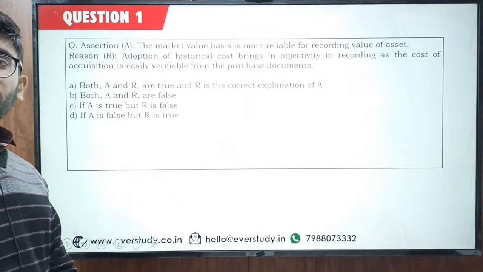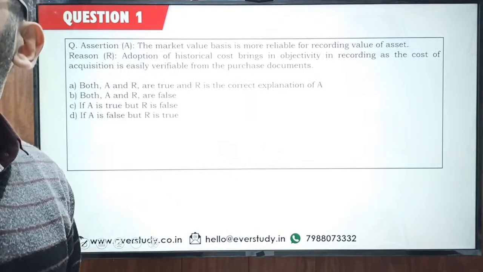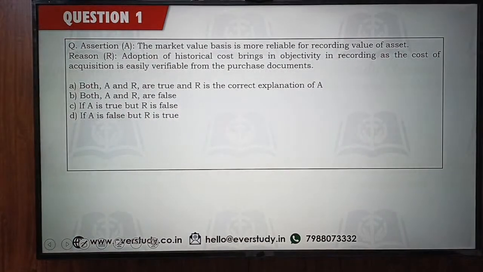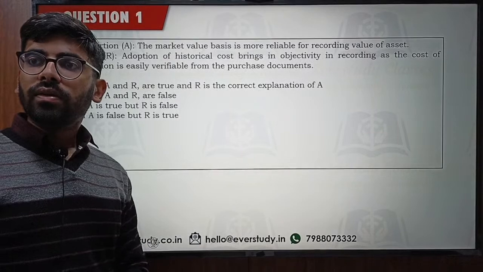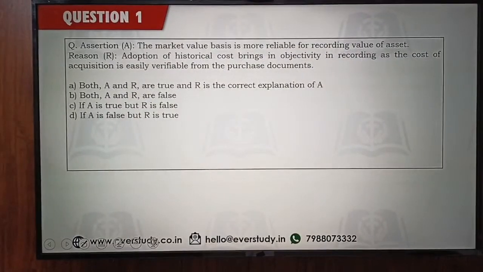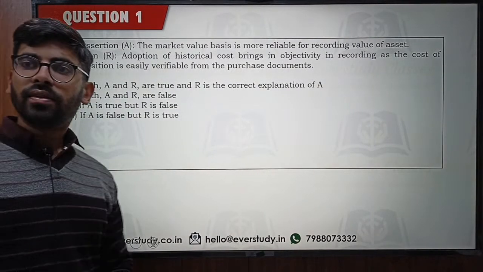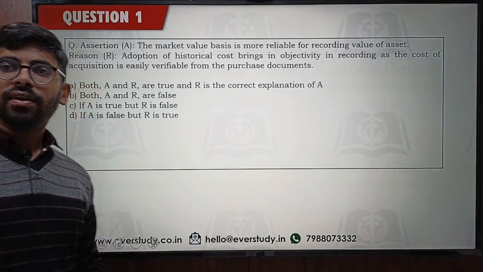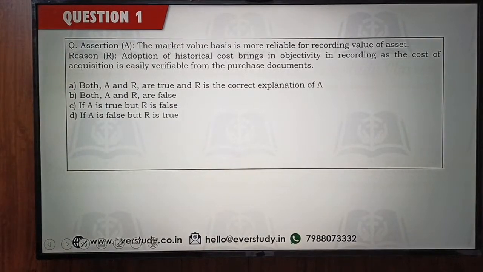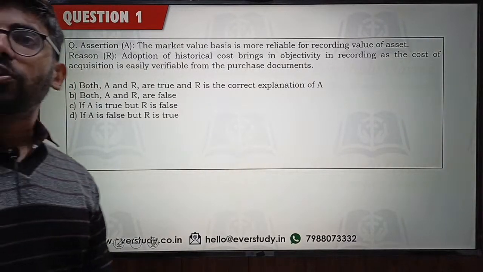It's not that much of a difficult question. Is it not clear? Okay, I have adjusted the camera settings a little bit, so maybe it should be clear now. Okay, I'm getting the answer as option number A. Option number A, both A and R are true, and R is the correct explanation of A.